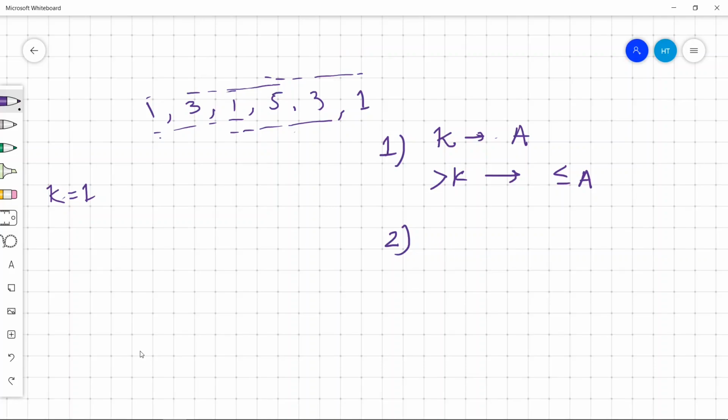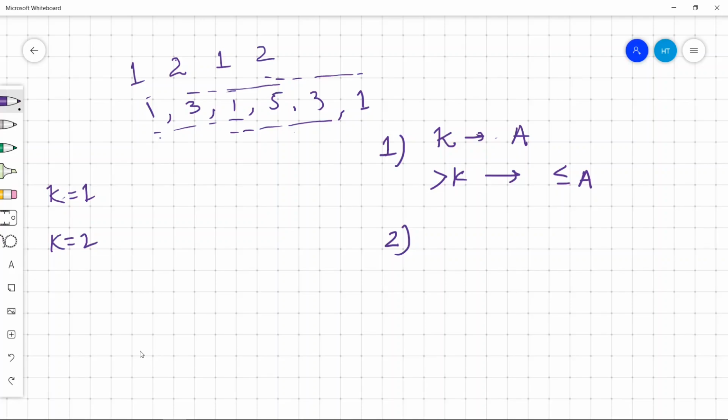For k equals 2, we need to have all the alternate elements the same. So if we have 1 here, we need to have 1 at this place. If we do not have 1 at this place, 1 cannot be the answer. Similarly, if 1 is not the answer and we are having 2 here, we need 2 at this place.